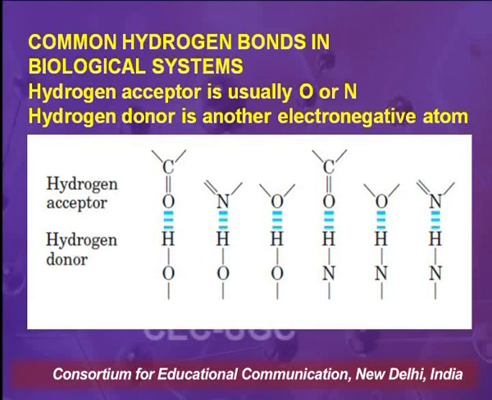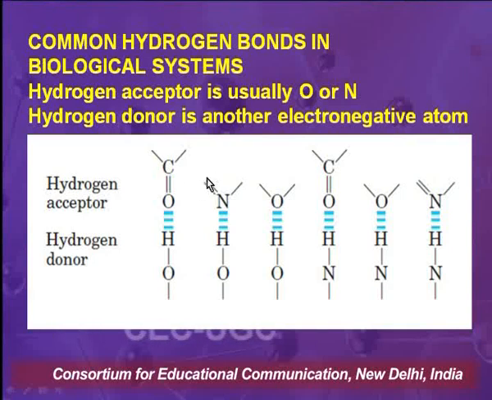Normally when we talk of a hydrogen bond, we talk of an acceptor and a donor. So we can say, when we are talking of a bond here, that it is between a carbonyl group and a hydroxyl group of a water molecule.